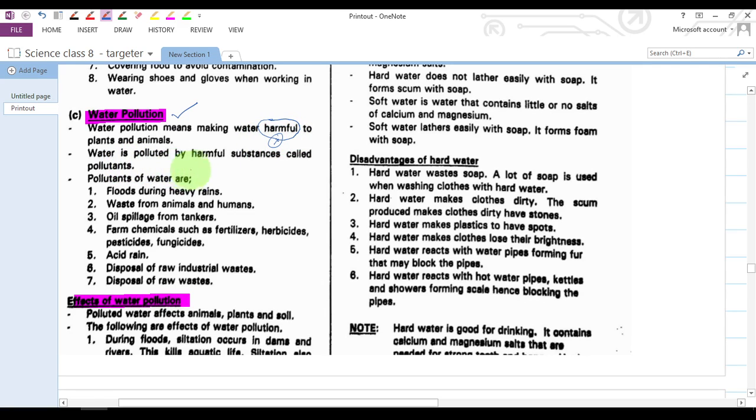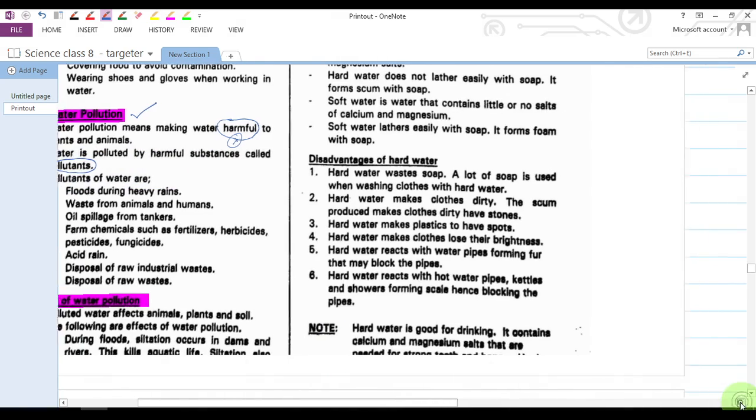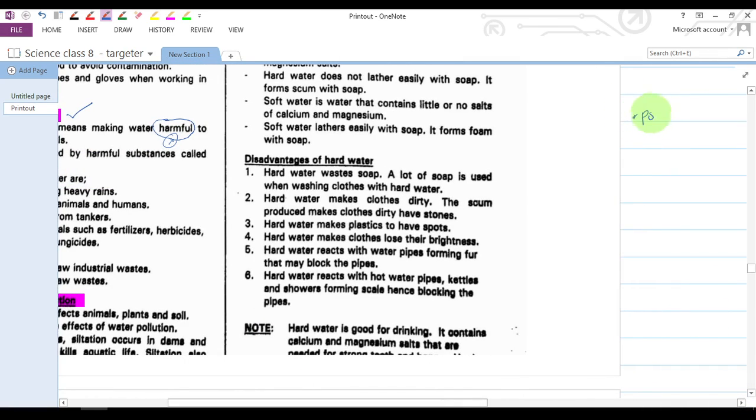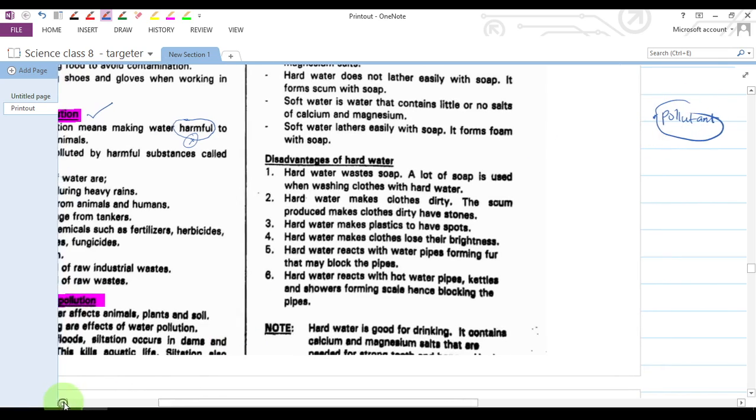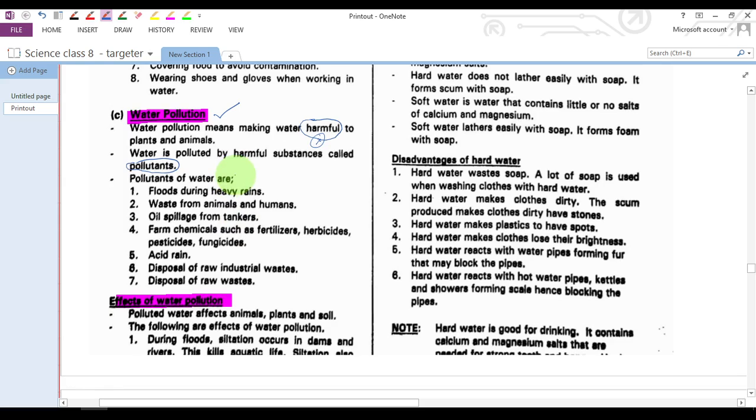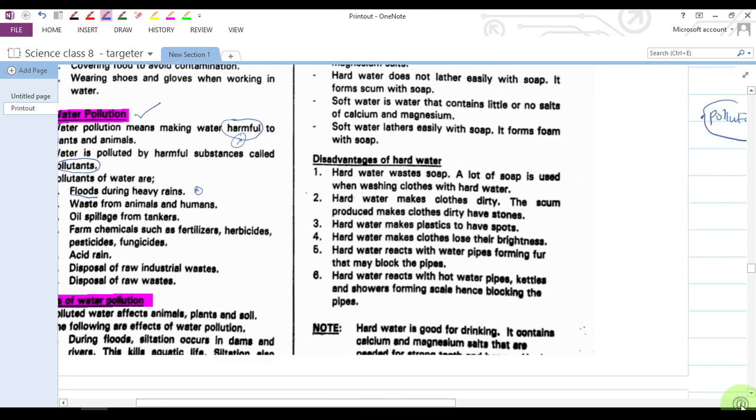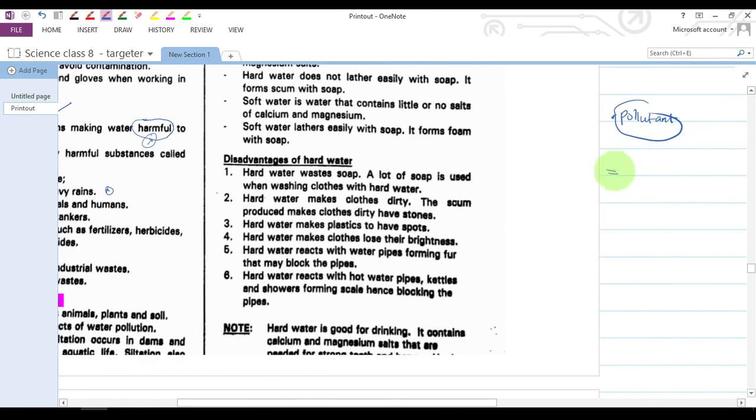Water is polluted by harmful substances called pollutants. So that is a major thing that we should learn: a pollutant is that harmful thing that pollutes water. We have different pollutants of water. First, we have floods during heavy rains. That is when water is in excess and then it flows into water sources. That is an example of a water pollutant.